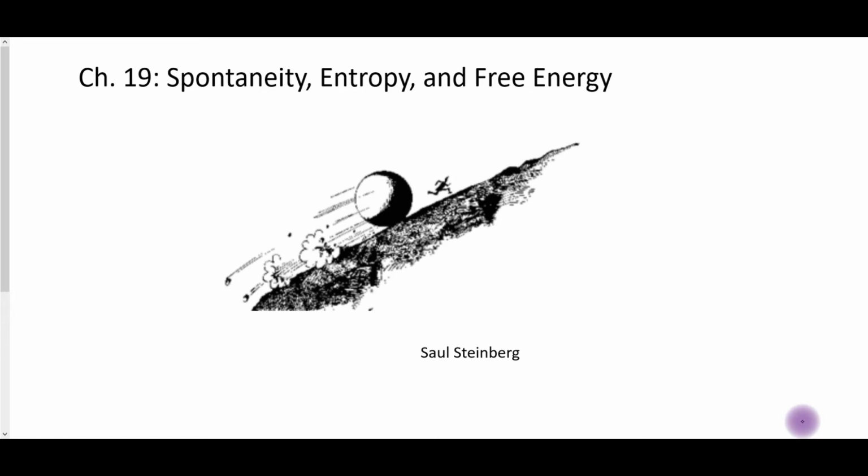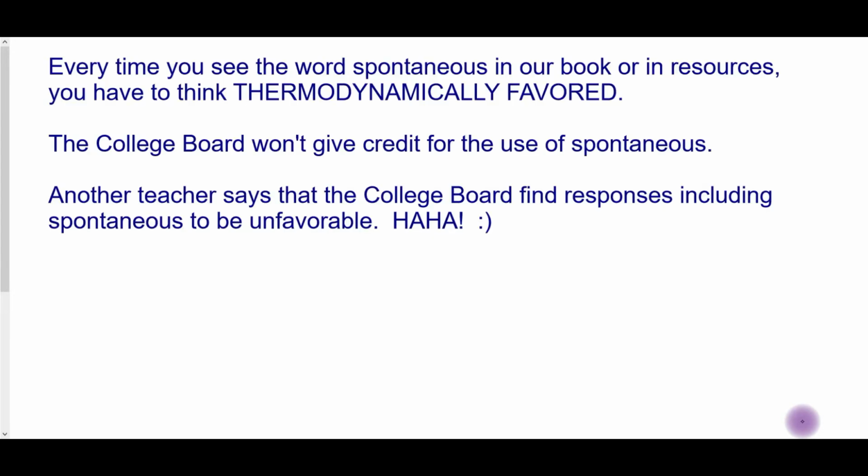This chapter is an abbreviated form of Chapter 19. We're looking at entropy and free energy and how that affects the spontaneity of a reaction. Most college textbooks say spontaneous. You have to substitute the words thermodynamically favored. That is the preferred terminology for the College Board.